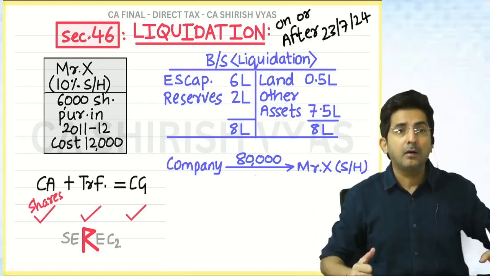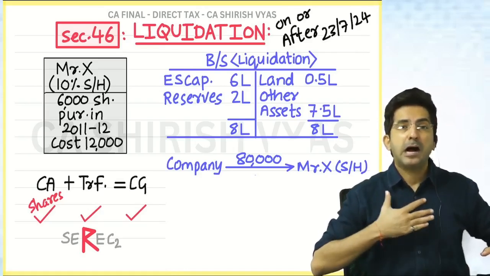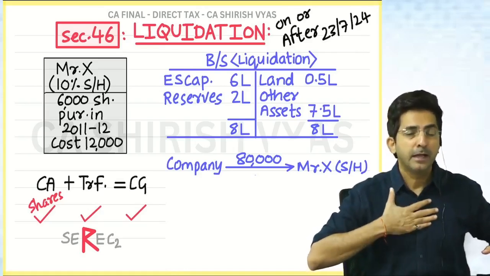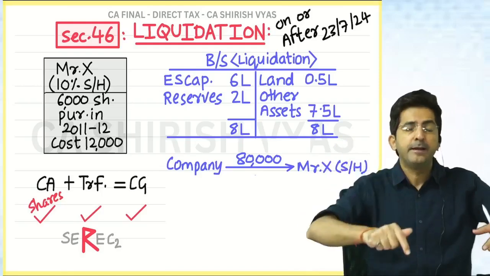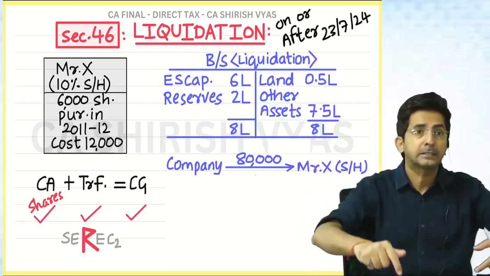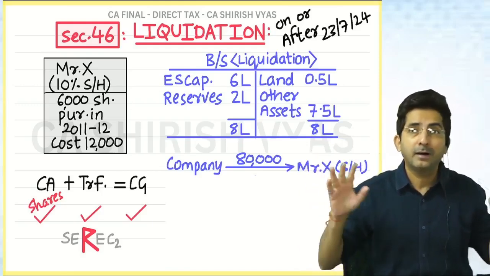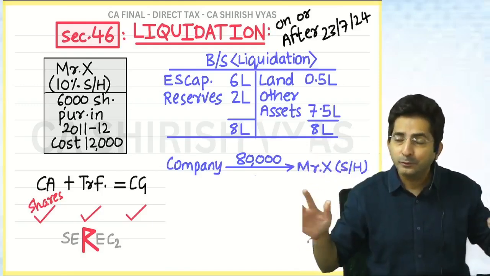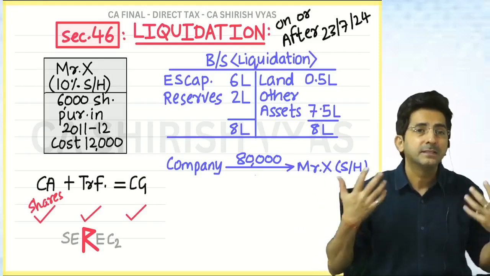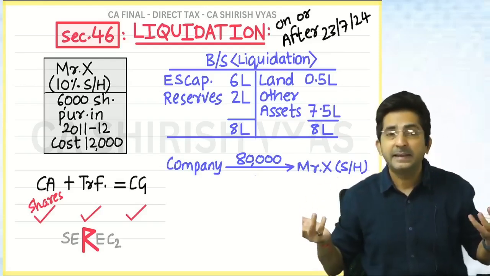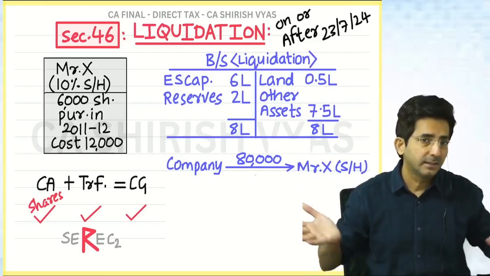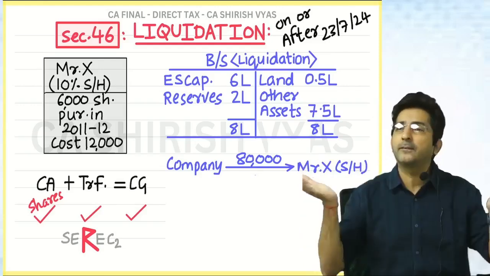Until now, he was showing his power. I am a shareholder of this company. I have got the right to receive dividend. I have got the right to attend the meetings. I am a shareholder, he was proudly saying. But now the company is shut down, so he has to give up his shareholding rights. That means it's relinquished. Relinquished means to sacrifice, to give up.